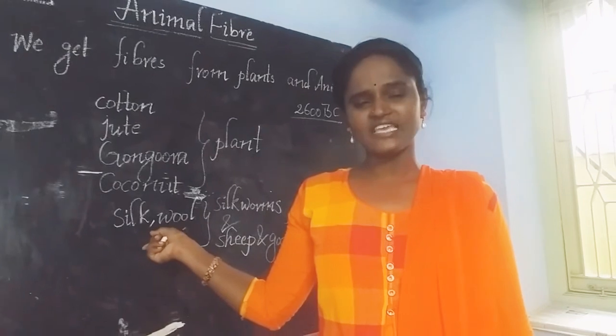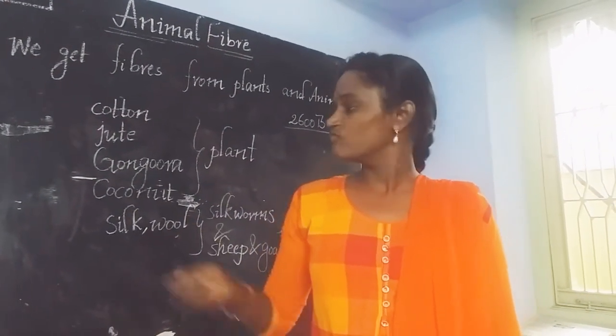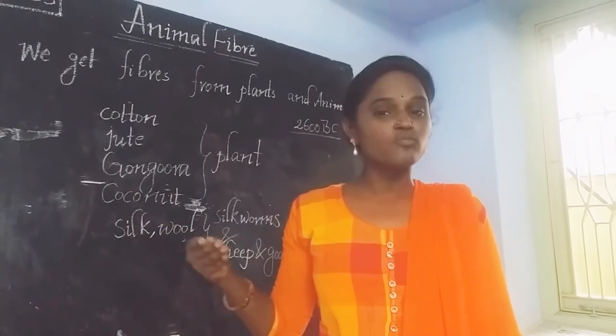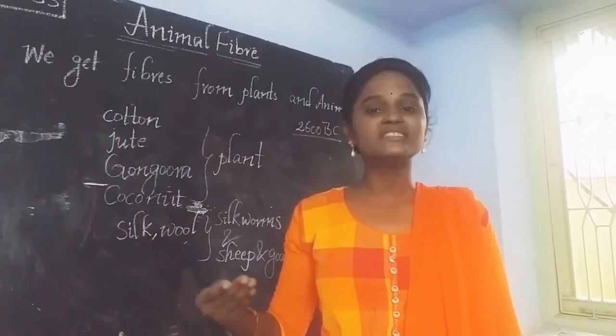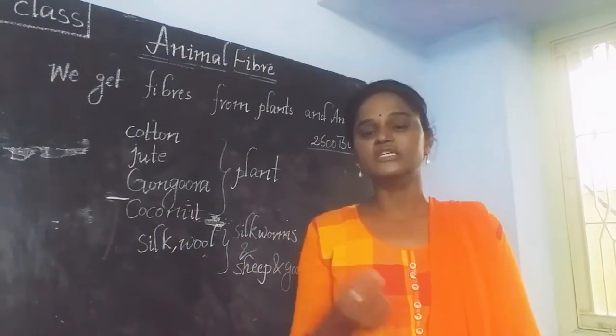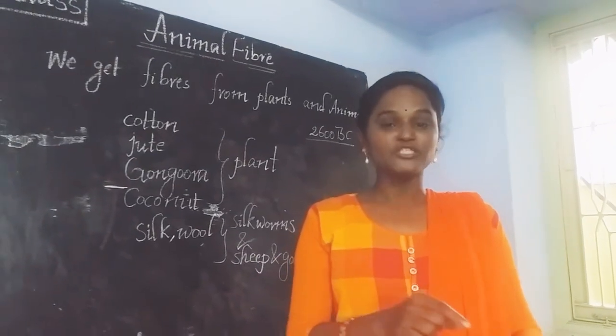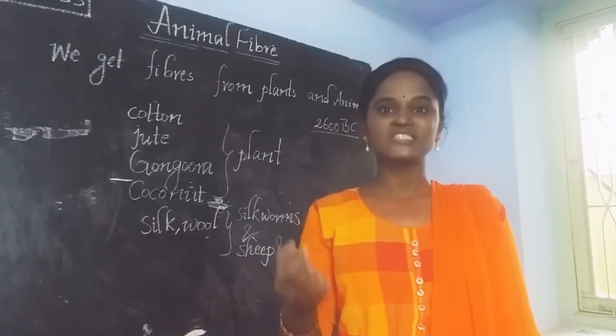By examining the same, many people observed that the silkworm is able to produce silk, and by producing the silk, whenever we weave the fibers of the silk, we are able to prepare a fabric of silk.